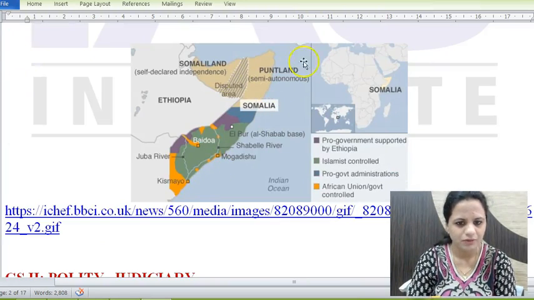So this is the map of Somalia. We have discussed this earlier. You can see the country here, the Gulf of Aden lies here. So this is the base of Al-Shabaab, the terrorist organization here.